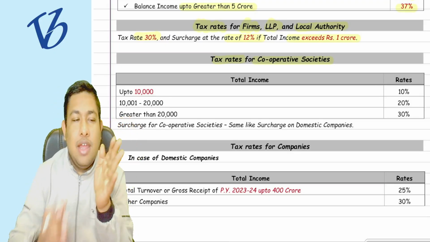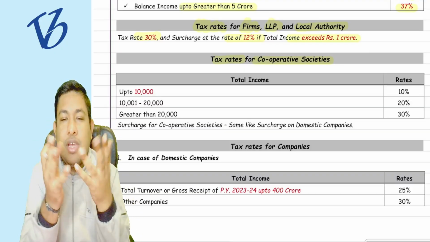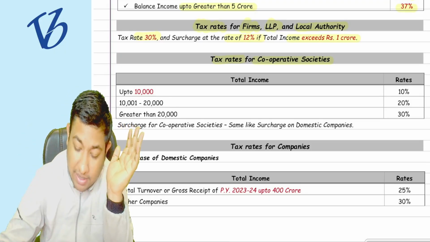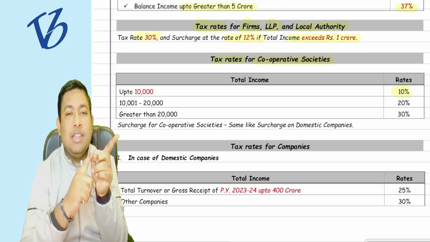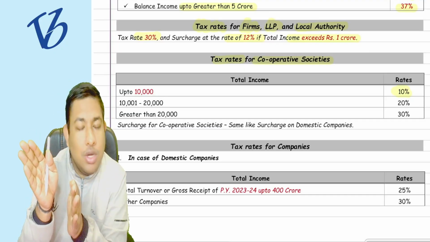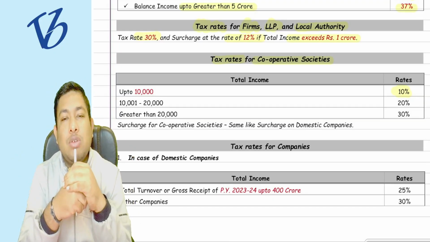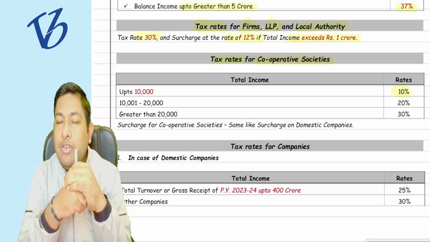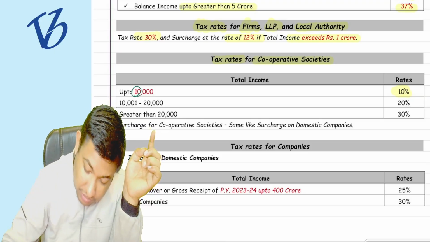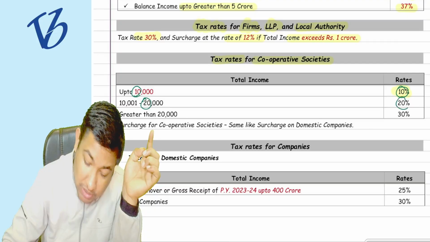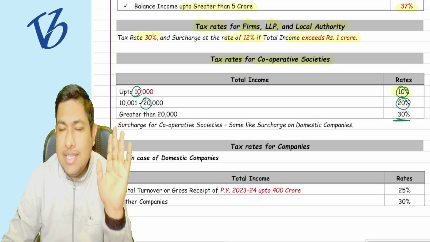What they said is that in the cooperative societies, if your income is up to 10,000 rupees, we are going to tax you 10%. If your income is from 10,000 to 20,000, we are going to tax you 20%. If your income is exceeding 20,000 rupees, then we are going to tax you 30%. So it is 10, 10%, 20, 20%, and greater than 20 is going to be 30%. Understood? Easy to remember.